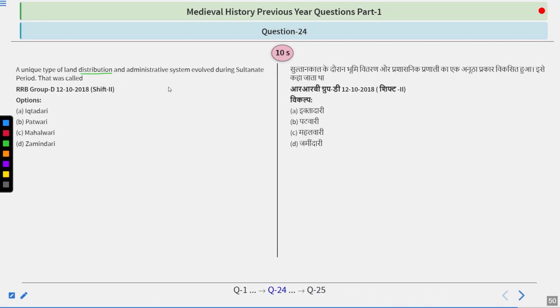A unique type of land distribution administrative system evolved during the Sultanate period. It was called Iqtadari, Patwari, Mahalwadi or Zamindari. Very simple question. If you use your common sense a little bit, you can find out the answer. Try to find out the answer. And I hope you got your answer. The answer of this question is